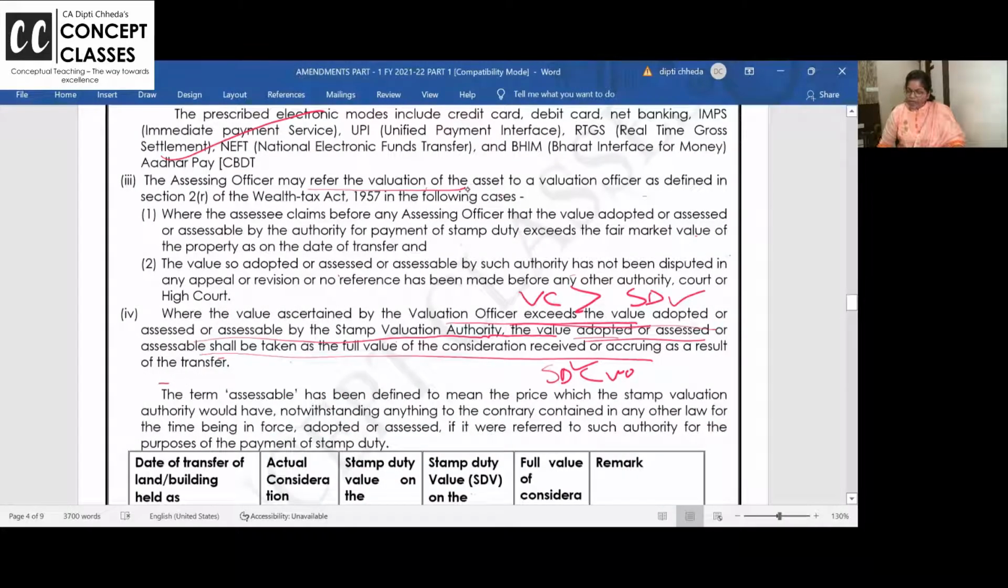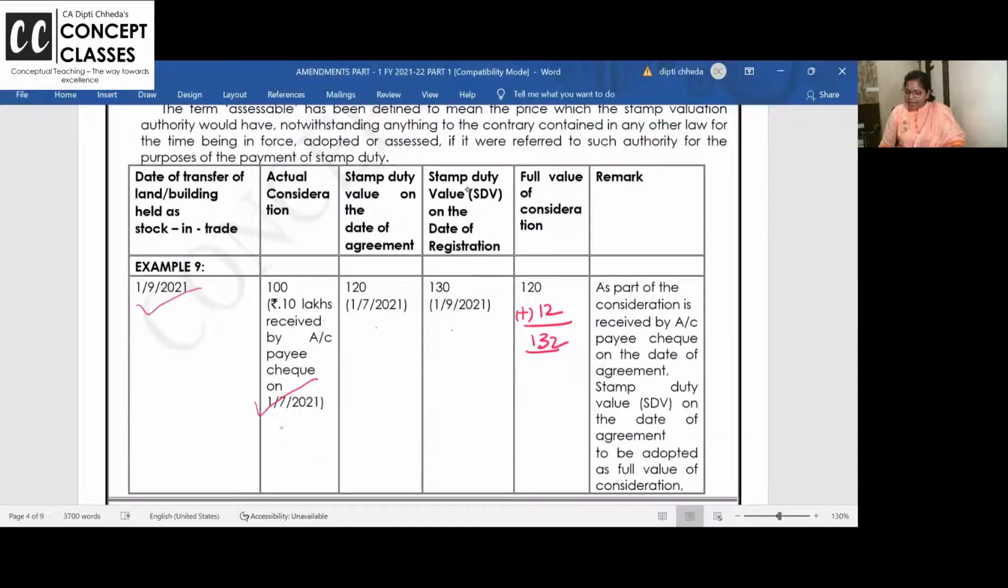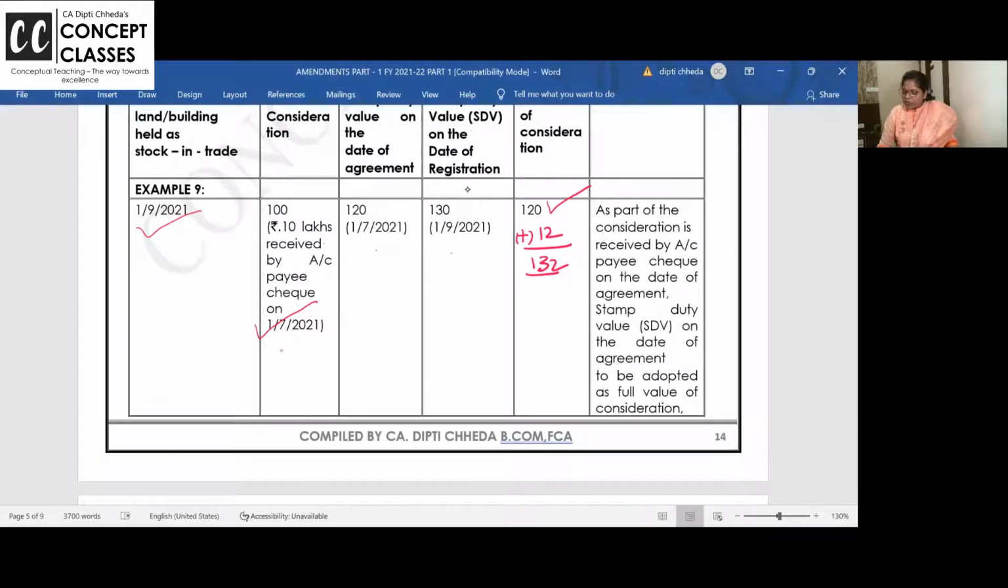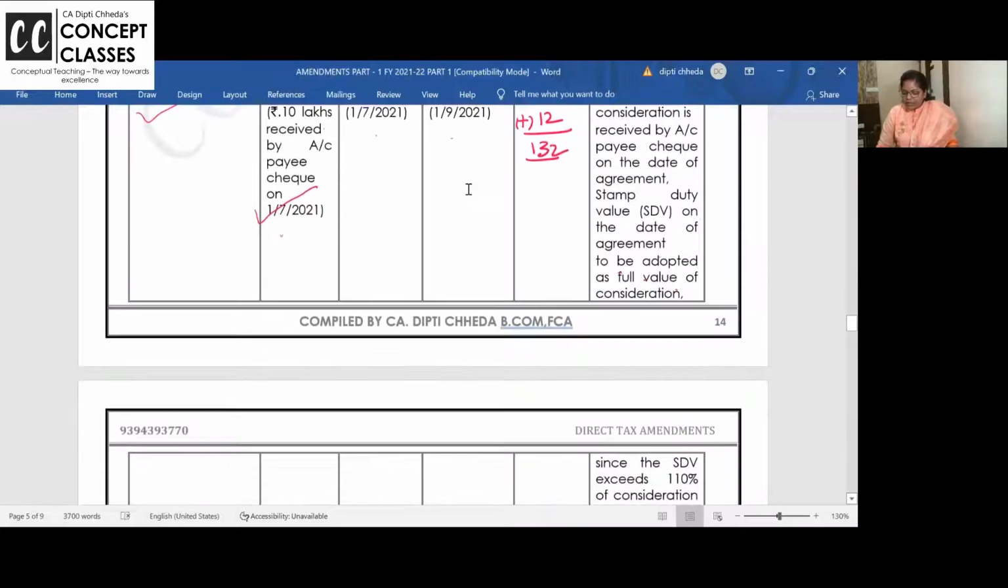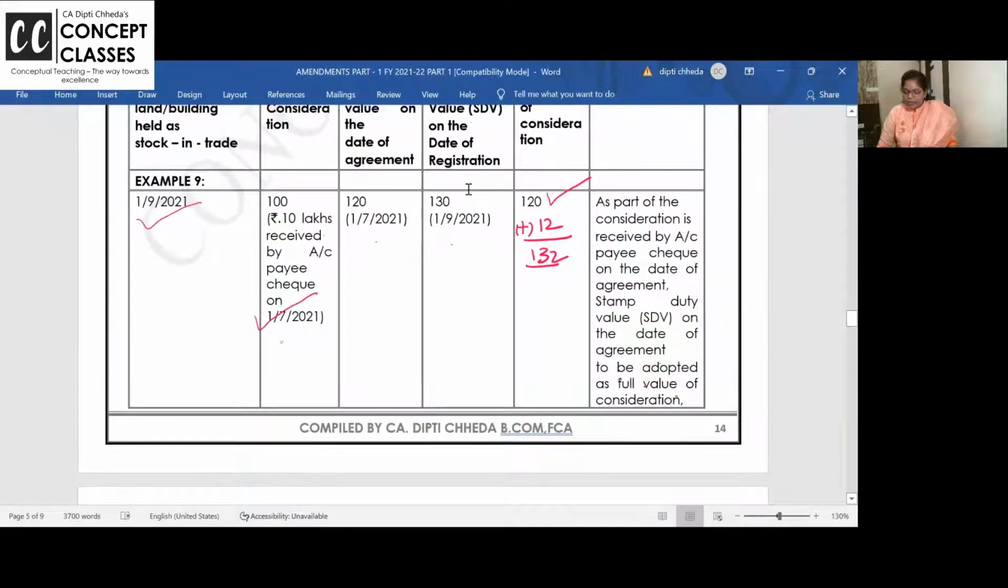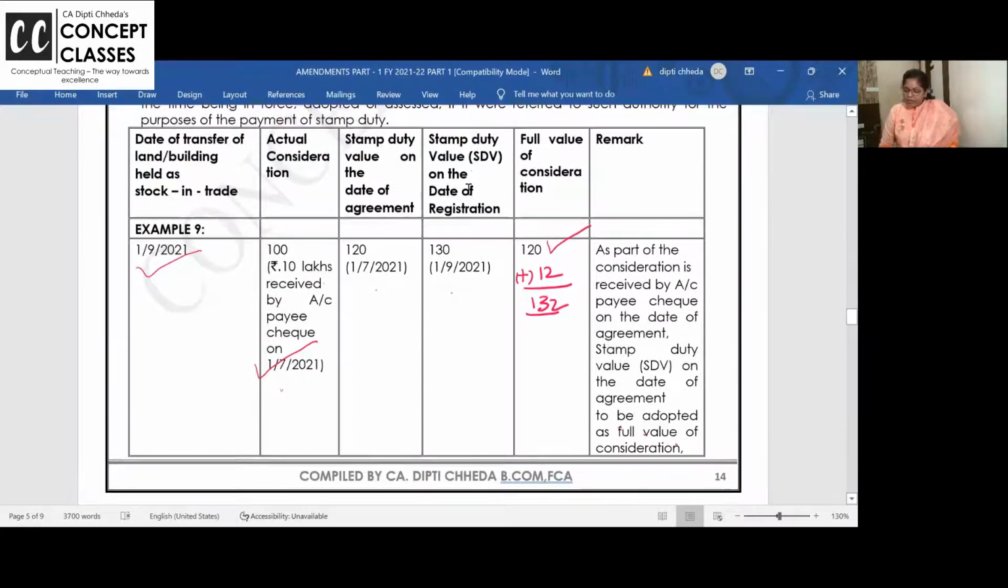So your actual consideration is 120 and stamp duty value till 132 नहीं है. Take actual sale consideration only because margin is not more than 10%. Is this clear to all of you? As a part of consideration received by account payee check, stamp duty value on the date of agreement to be taken. We should take date of agreement, stamp duty value.